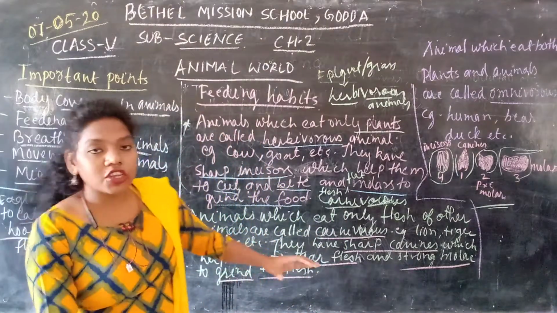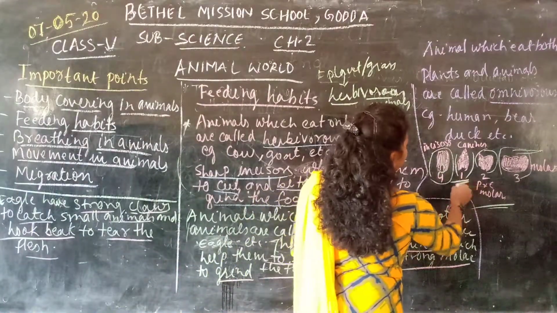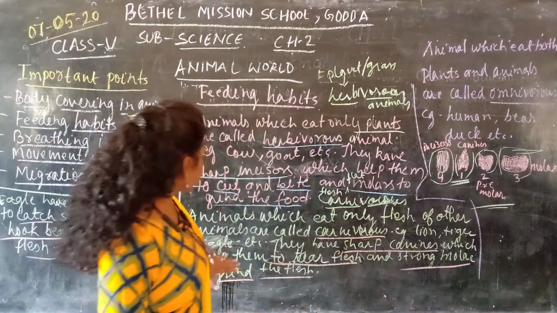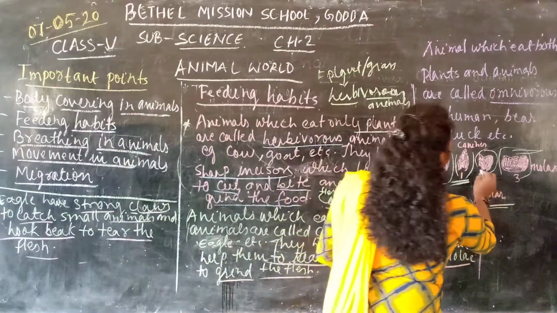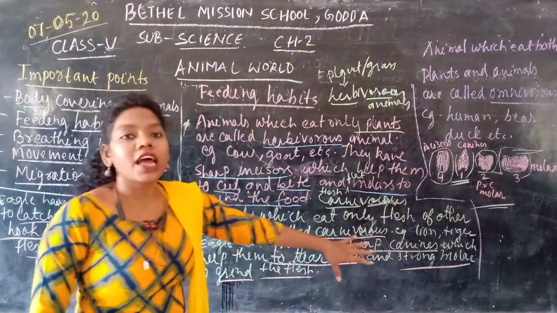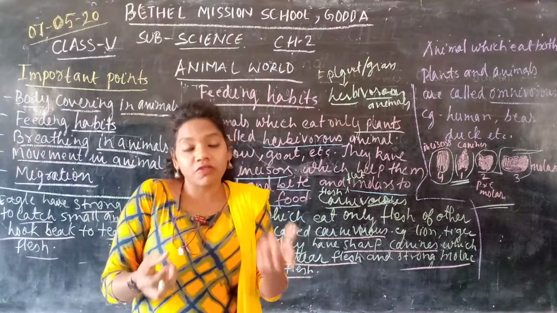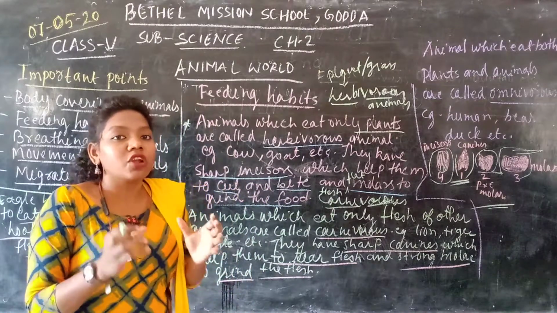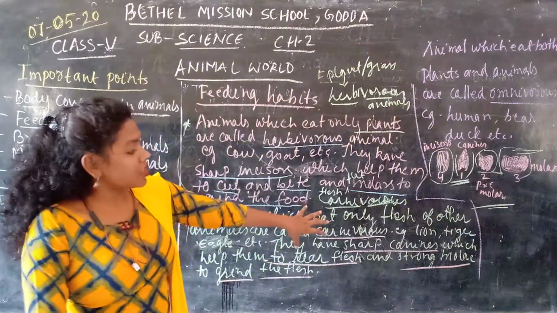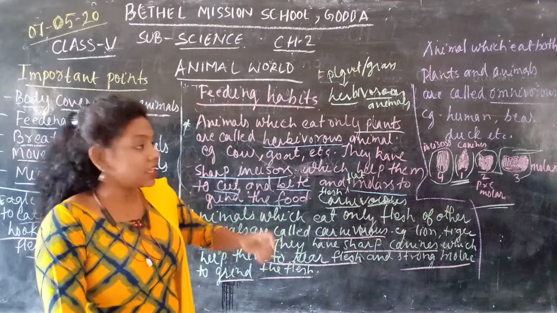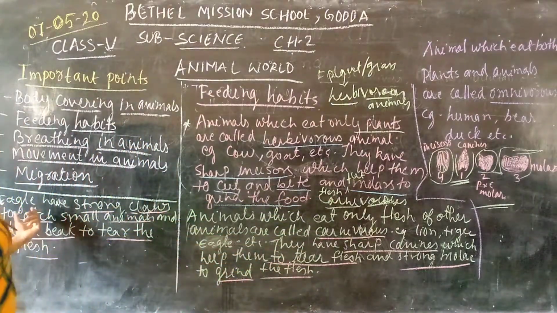If we talk about the structure of teeth, they have sharp canines, that means this one, which help them to tear the flesh, and strong molars, which help them to grind the flesh. That means when they tear the flesh of other animals, there should be tough molars so that they can grind it properly and swallow it. So this is how the adaptation of the teeth is formed in animals. Another, the eagle has some speciality.